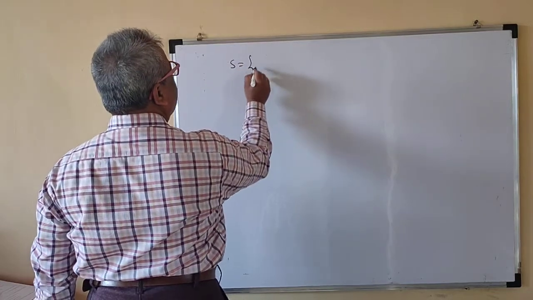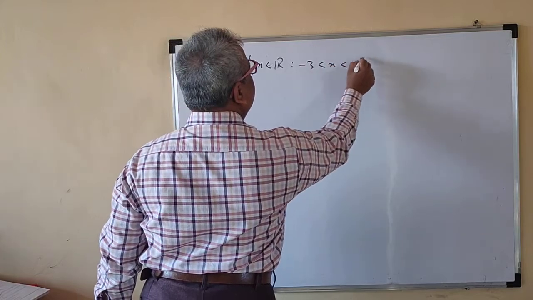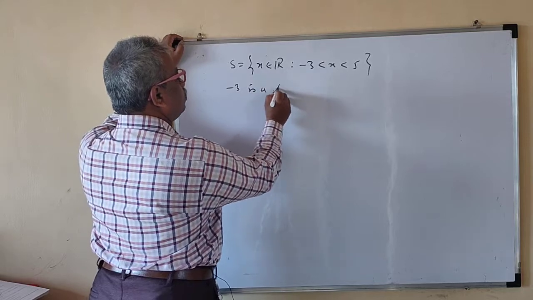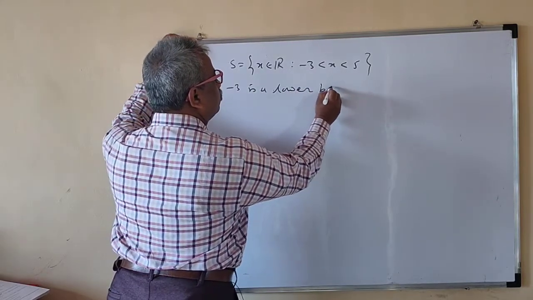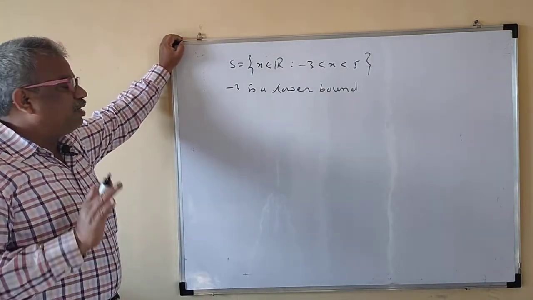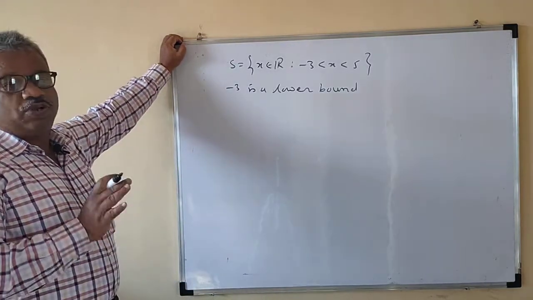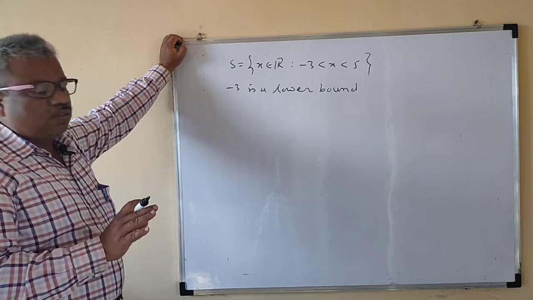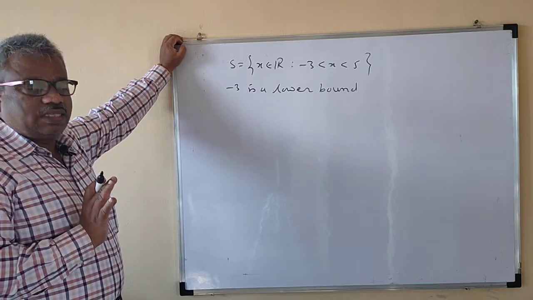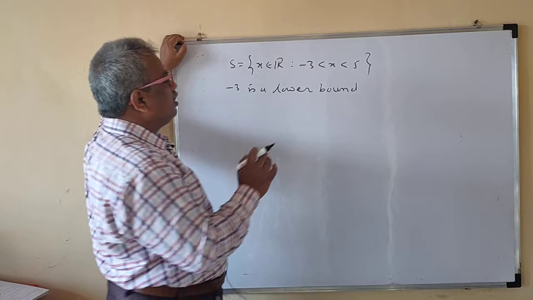Suppose S is like this: x belongs to R such that -3 is less than x less than 5. Now here, -3 is a lower bound, because all the elements of S are greater than -3. Even though -4 and -5 are also lower bounds, one is enough for us. So -3 is the lower bound.